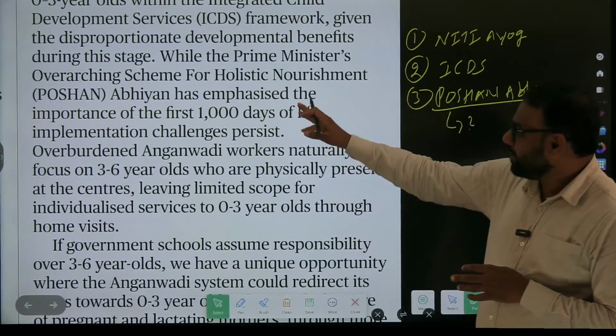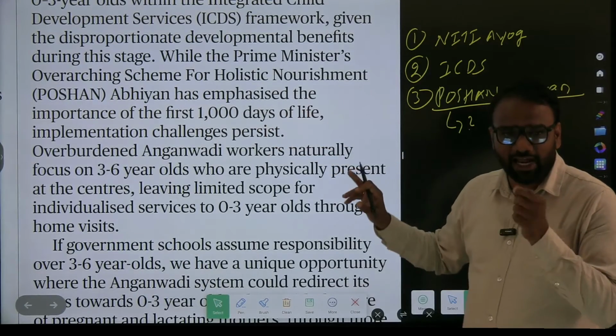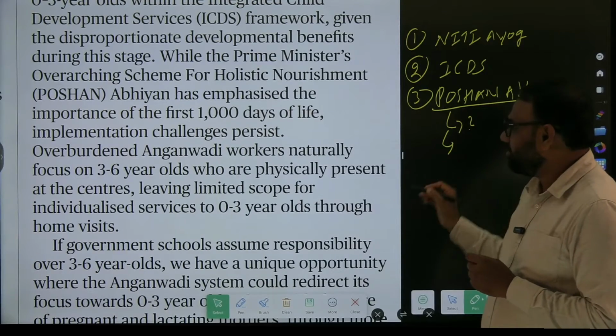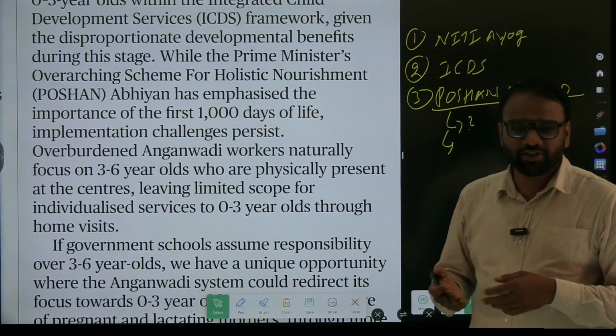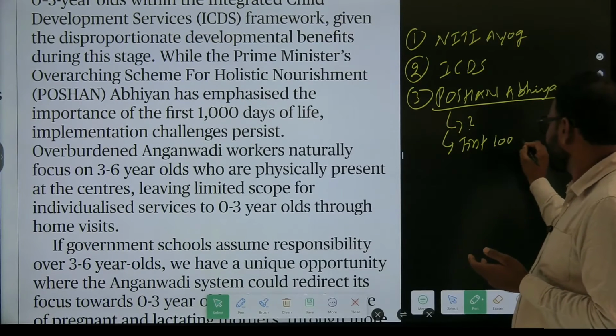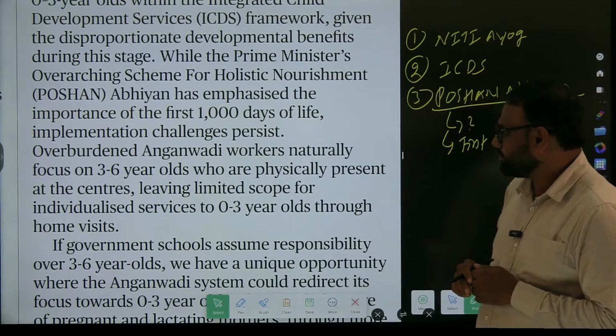This is important: it has emphasized the importance of the first 1000 days of life. They can directly ask a question in prelims. As per the Poshan Abhiyan, should the focus be on the first 10 days, first 100 days, or first 1000 days? First 1000 days. So this is important. They may directly ask in prelims.